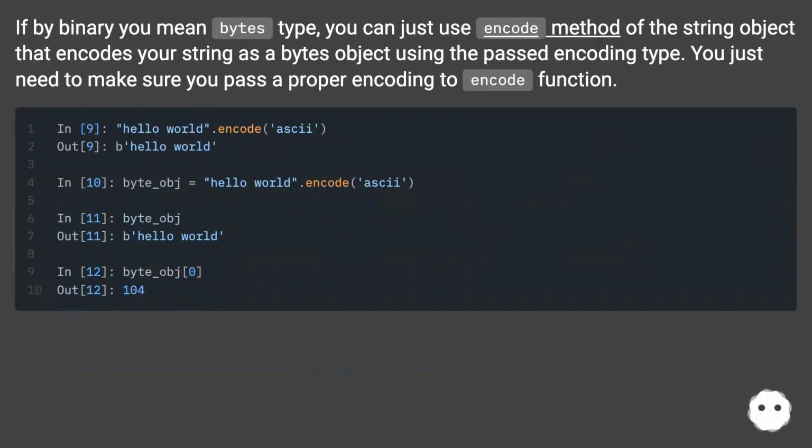If by binary you mean bytes type, you can just use the encode method of the string object that encodes your string as a bytes object using the passed encoding type. You just need to make sure you pass a proper encoding to the encode function.